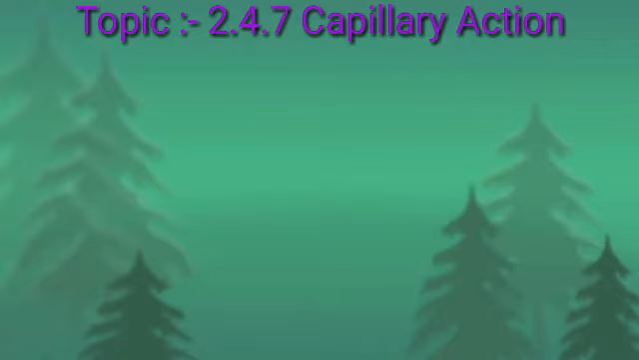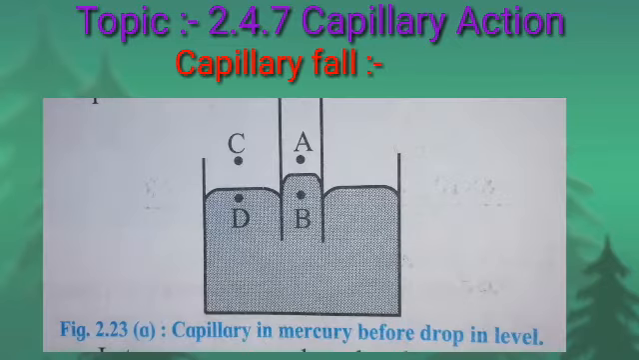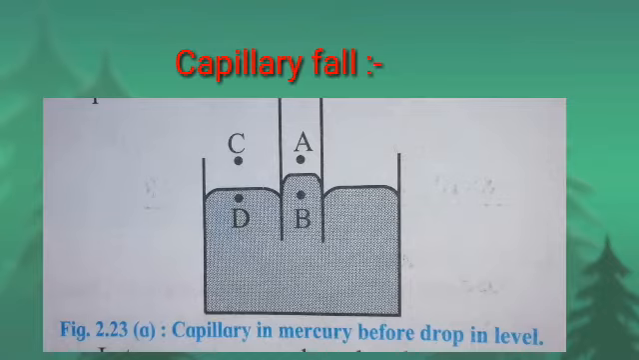Here we discuss the cause of capillary action, starting with capillary fall. Suppose that a capillary tube is dipped in mercury, which does not wet the capillary. The mercury surface inside the capillary tube takes an upper convex shape as shown in the figure. Consider points A, B, C and D as shown in the figure.